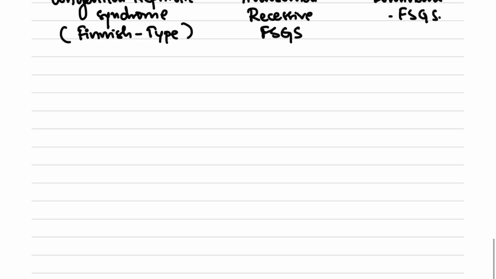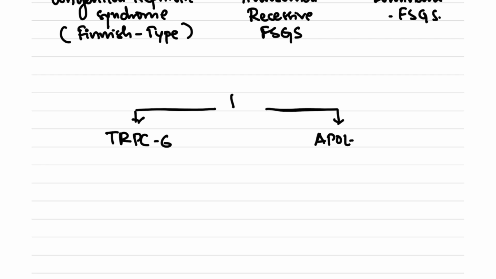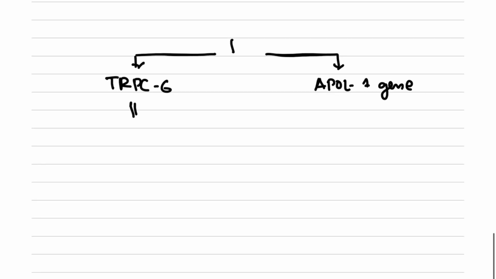Then as I just discussed, two more genes, they are TRPC6. Then we also have another gene called APOL1. If the TRPC6 gene is involved, this results in adult onset FSGS. Then if the APOL1 gene is involved, this results in African descent type of FSGS.